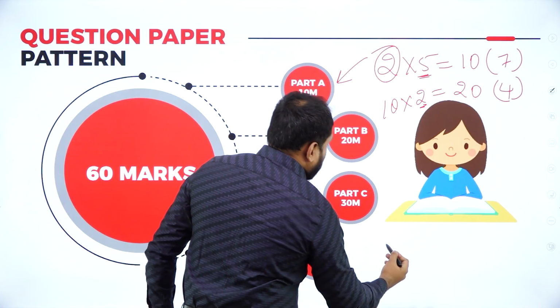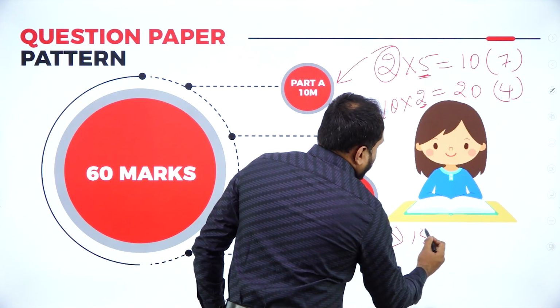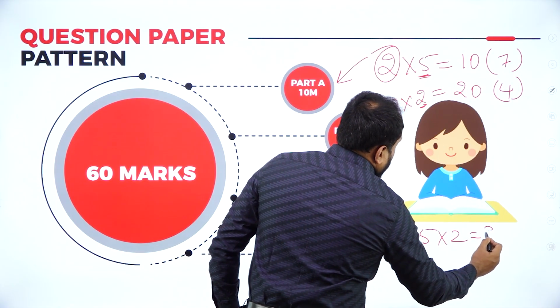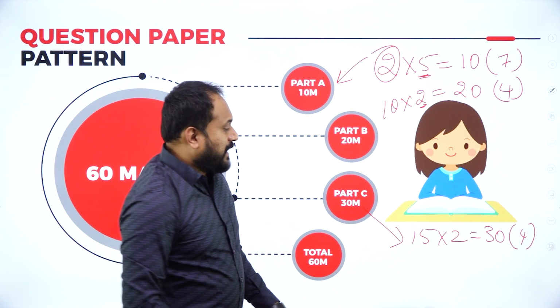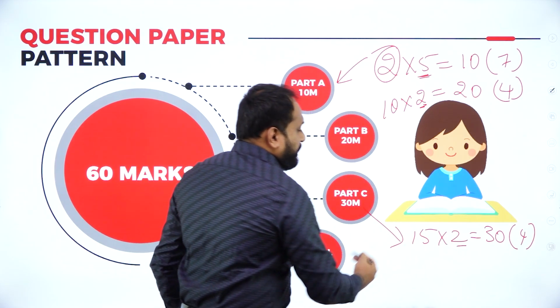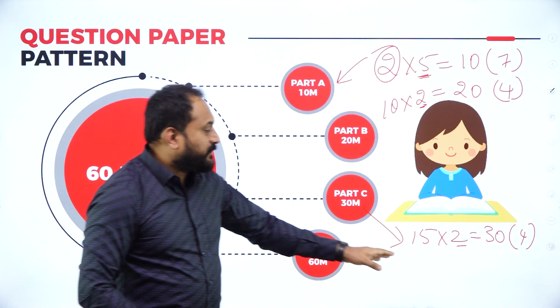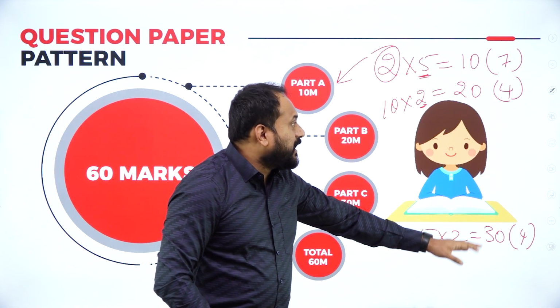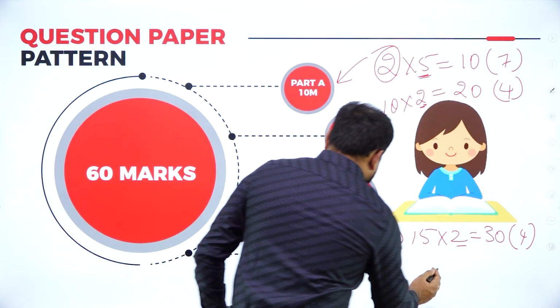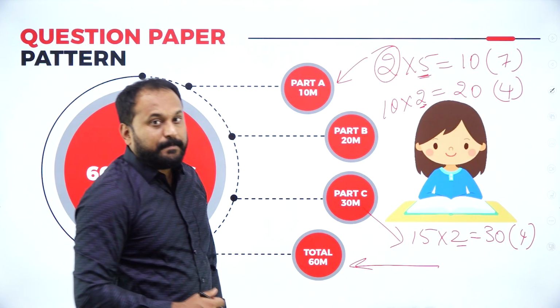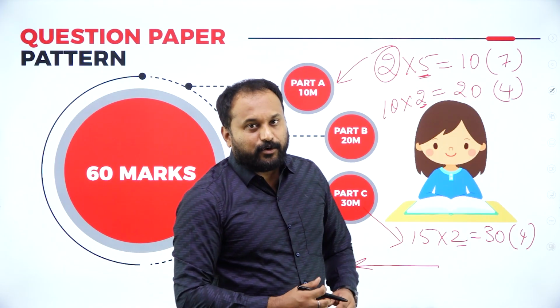Next is part C, 15 into 2 is equal to 30. Here you get 4 questions, and again you are supposed to write 2 questions. 15 is the highest, so 15 twos are 30. That is how you'll get 30 plus 20 is 50, 50 plus 10 is 60. So that is the total. You get 60 marks. Very easily we can go with it.